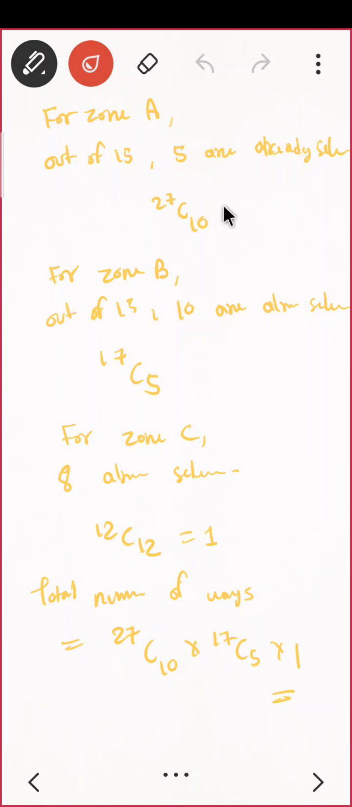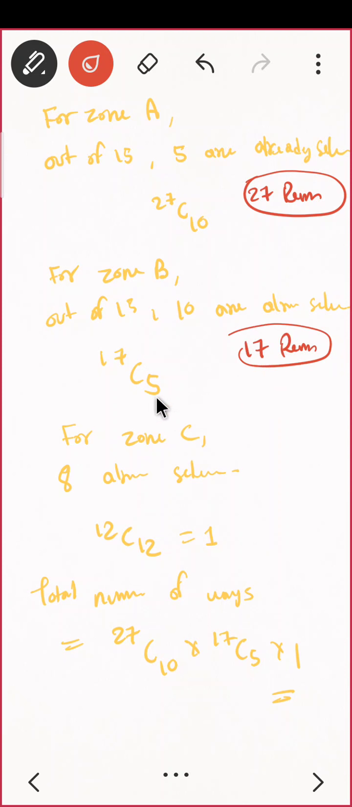I'll just write here you are having 27 remaining. Now you have selected 10 out of them, so now your remaining is only 17. So out of this 17 you have to select 5. Now in the next case you have selected 5, now you are having only 12 remaining. Correct? So out of this 12, now is the question clear now?